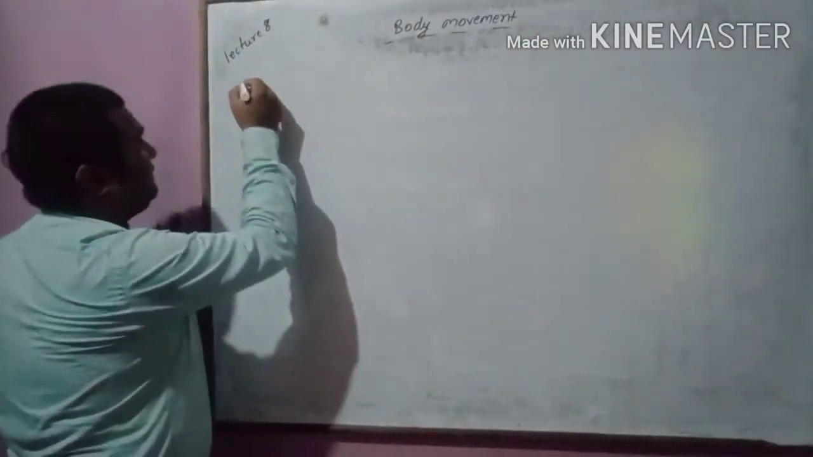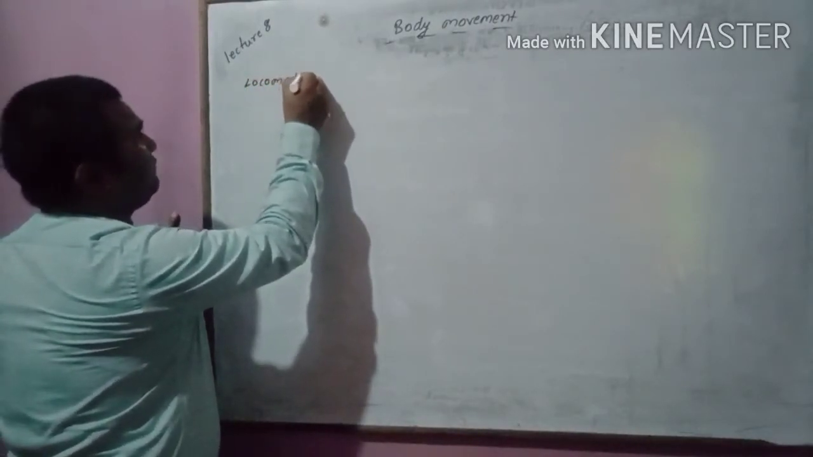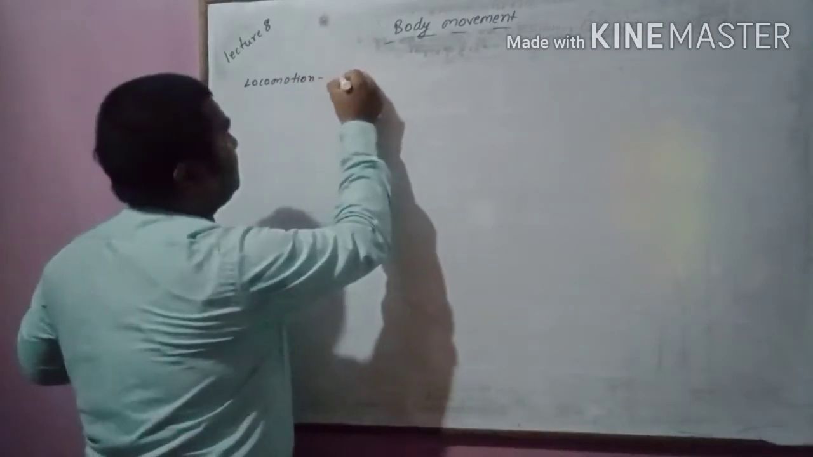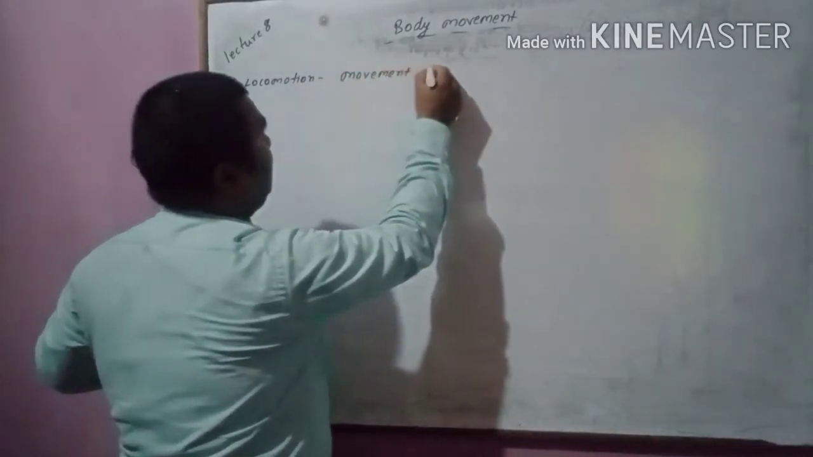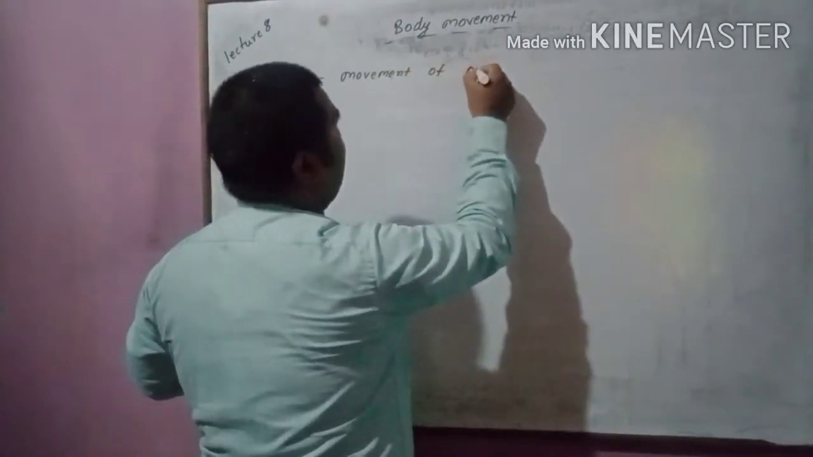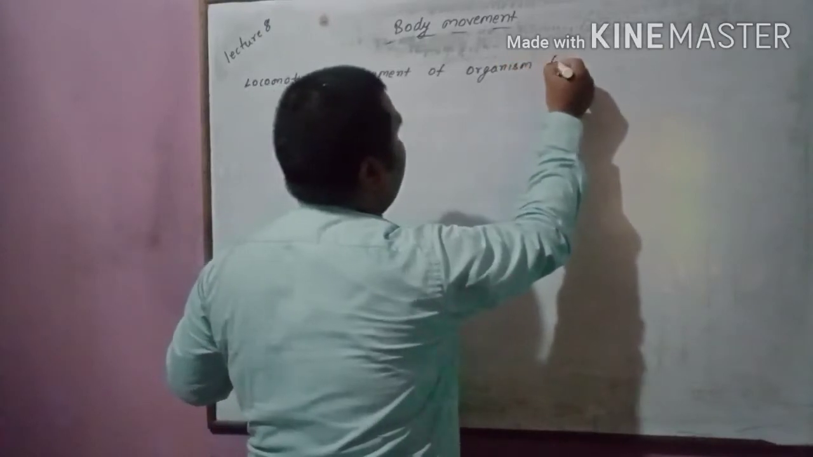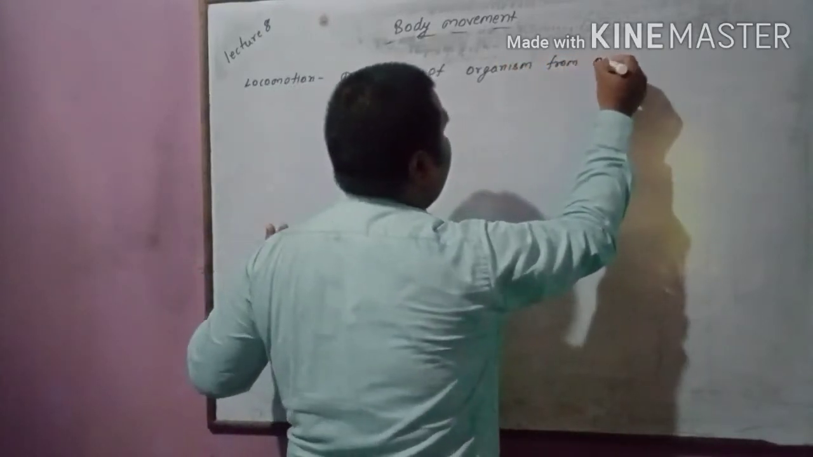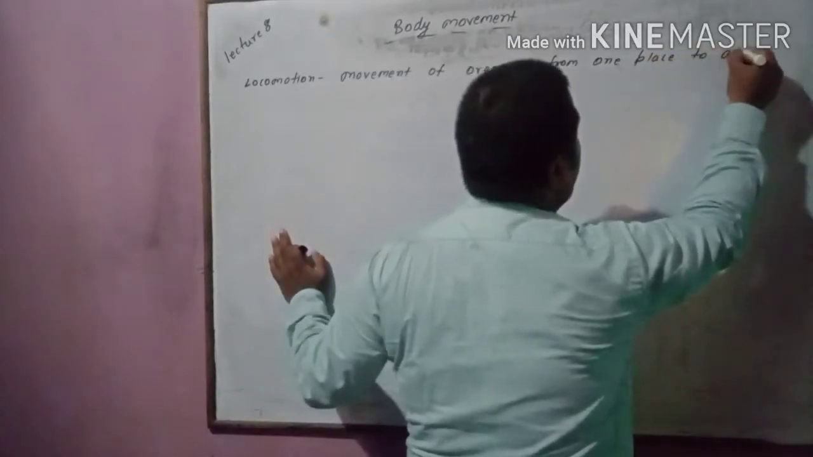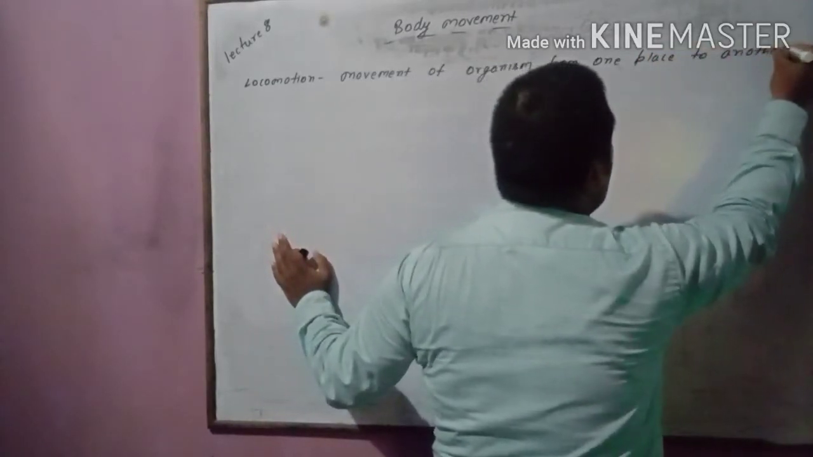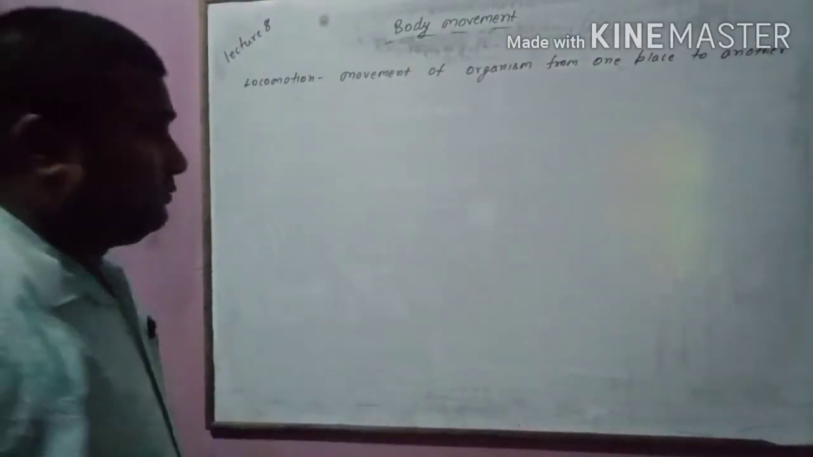For example, locomotion. What is locomotion? Movement of an organism from one place to another is called locomotion.